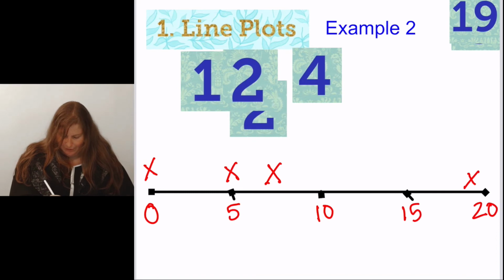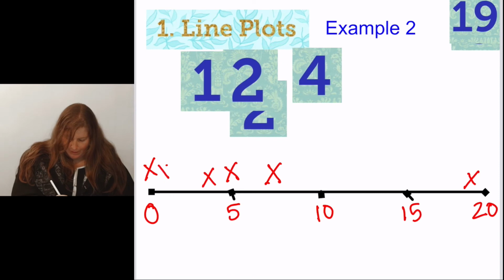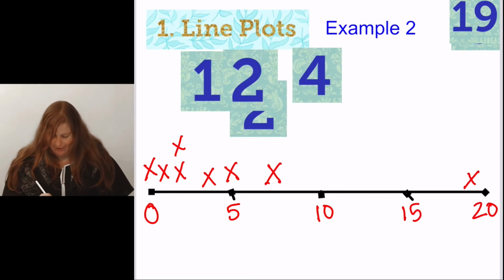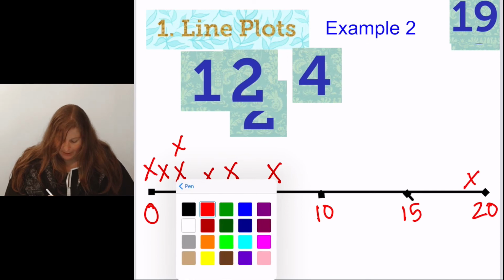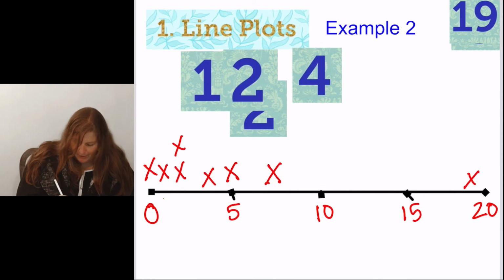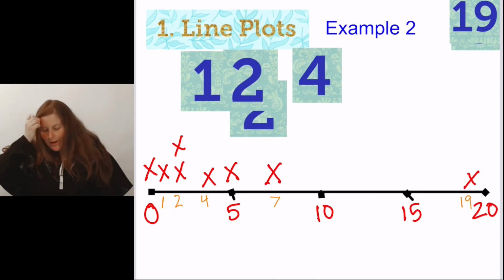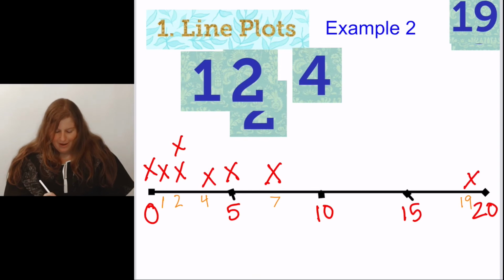So I'm going to go to 4. 4 has an x. 1 has an x. And 2 has 2 x's. And anywhere there's an x that I don't have an actual marker, I'm going to go back in with a different color just so I can be very clear with my readers. And I'm going to label this 1, 2, 4, 7, and 19, just so that my box plot is very clear about those values.